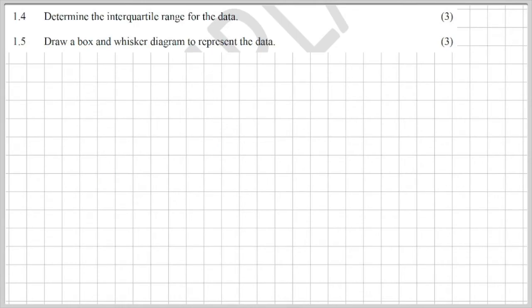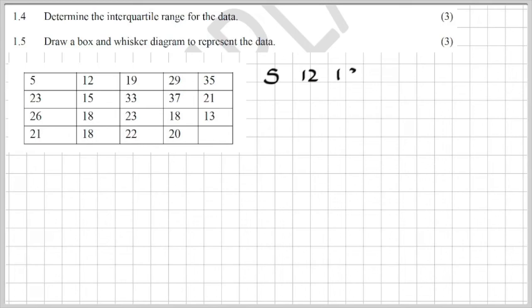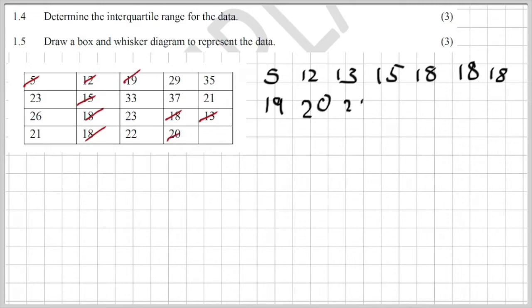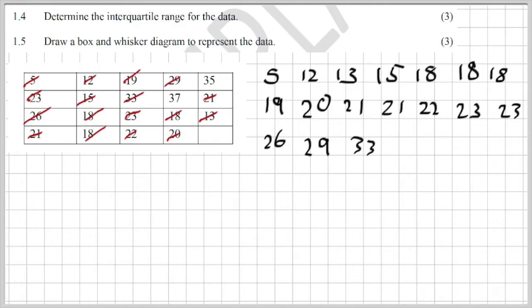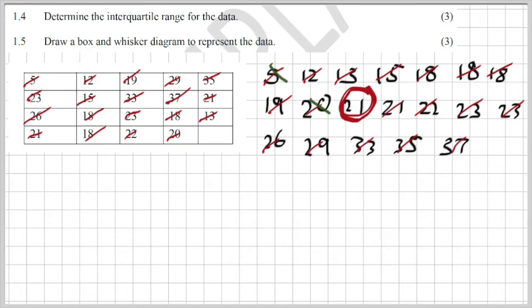Now 1.4, it says there, determine the interquartile range for the data. So the interquartile range, I'm going to first of all have to write out all the data in ascending order. Now you will see I love to kind of pick the numbers out and cross them out, making sure I end up with 19 numbers at the bottom. So going for interquartile range, I must first find my median. So front, back, front, back, front, back, all the way into the middle.